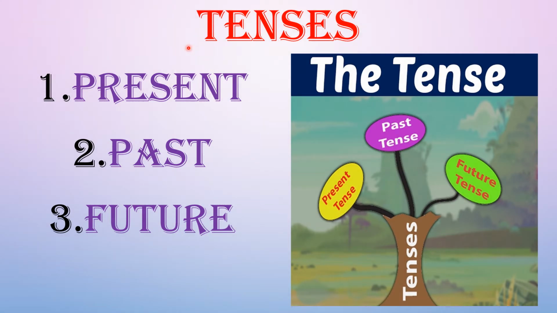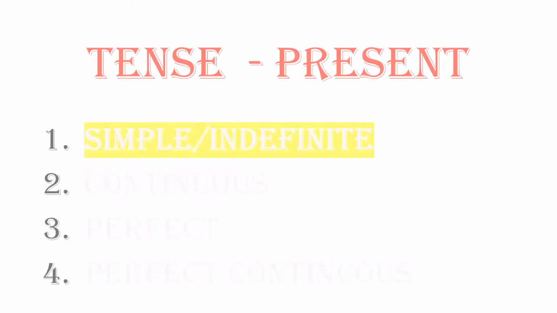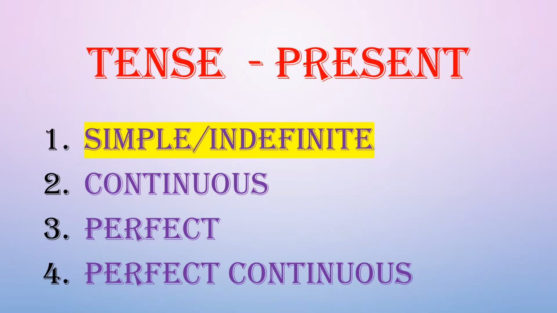We can say that tense is time, and the time can be divided into three parts: present, past, and future. So basically tenses are of three types: present tense, past tense, and future tense. Further, all these tenses can be divided into four different types.